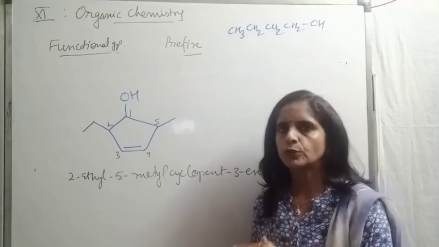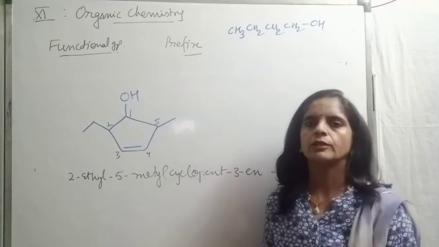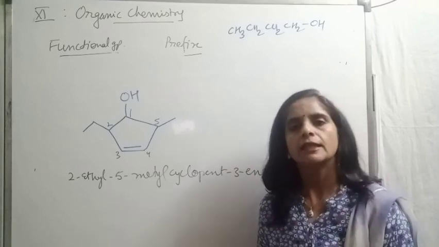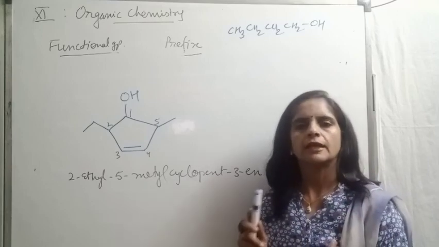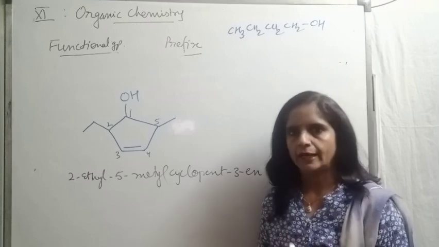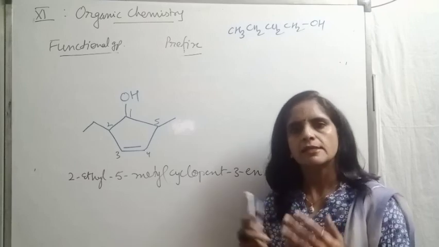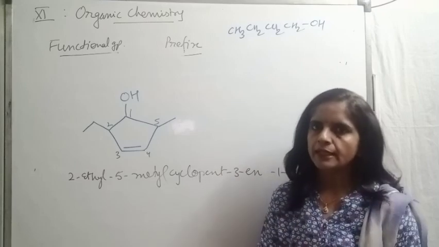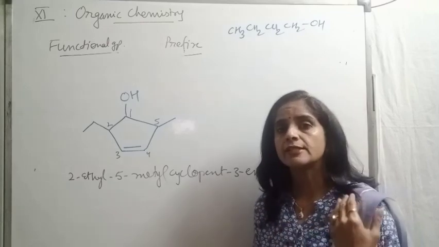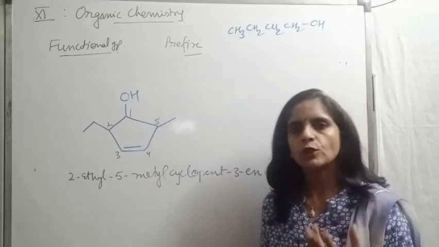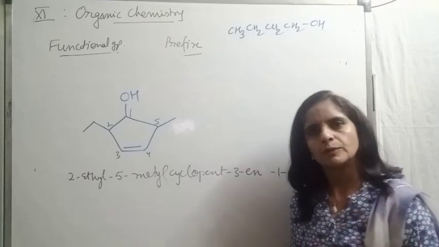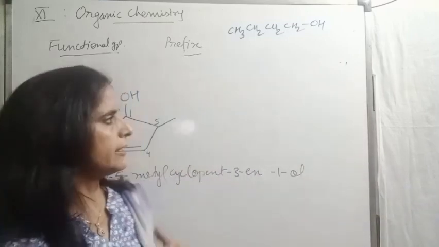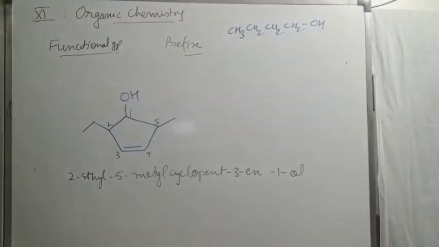So that's it for today. In next lecture, we will cover other functional groups. Till then, you practice for the substances having unsaturation, halogen, alcohol, substituents, cyclic chains, as well as complex substituents, because all these things we had already covered. So please do the practice. In next video, we will start with other functional groups.